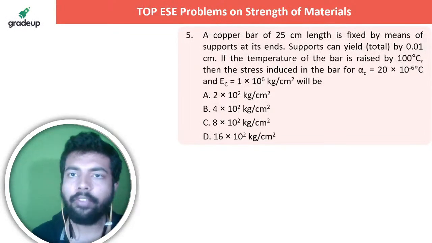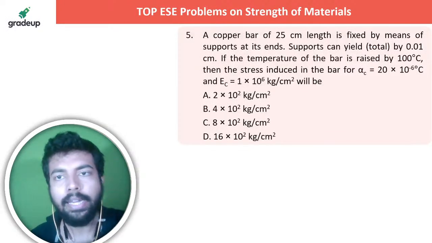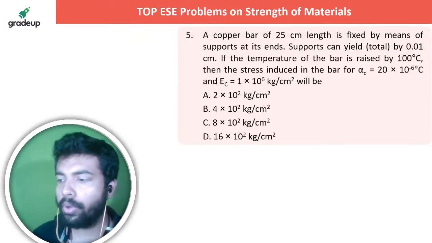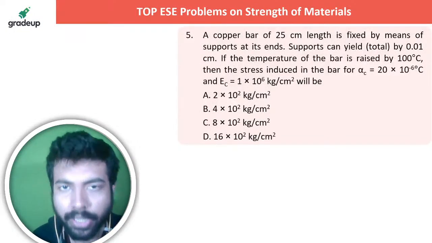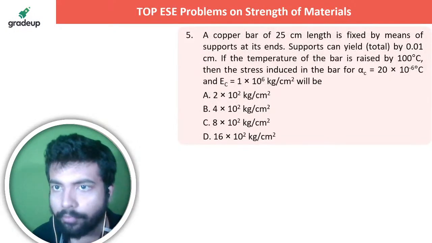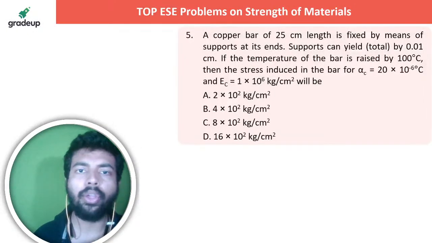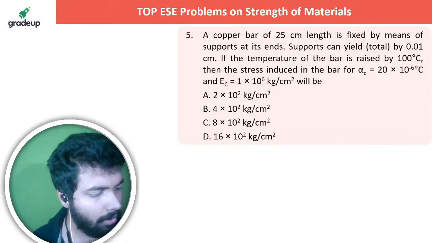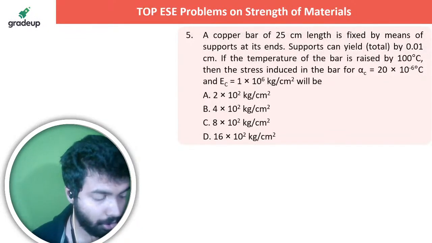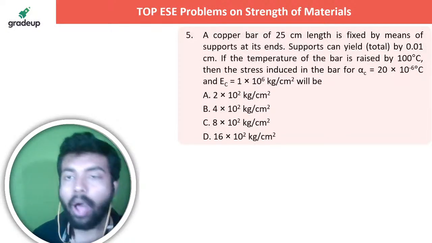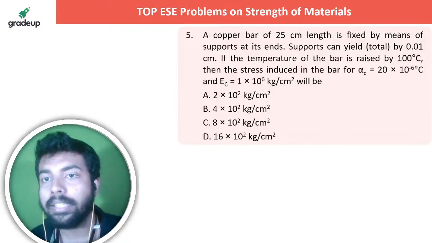A copper bar of 25 centimeter length is fixed by means of supports at its ends. Supports can yield total by 0.01 centimeter. If the temperature of the bar is raised by 100 degrees centigrade, then the stress induced in the bar for alpha C is. So it's a very easy question. I hope everyone can do it. So quickly let me know in the live chat section what is the answer to this question, and how actually you see when you are talking about the yielding support.